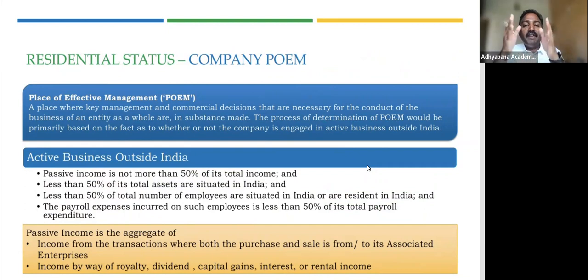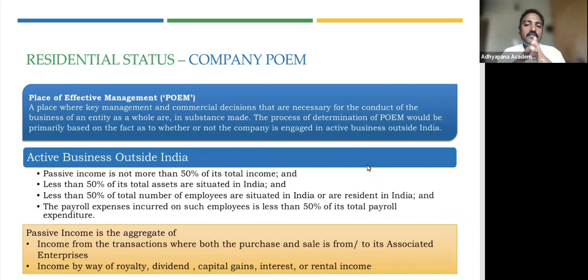Which means where do the key persons of the organization sit? Where is this business operated from? Where is this business controlled from? So I'm going to identify that. So for partnership, we said it's straightforward. See whether it is managed or controlled. Look at the partners, where do the partners reside and all, right?